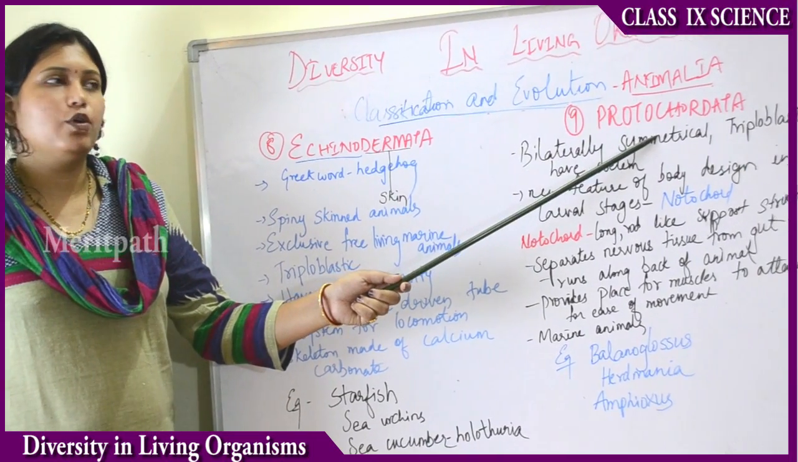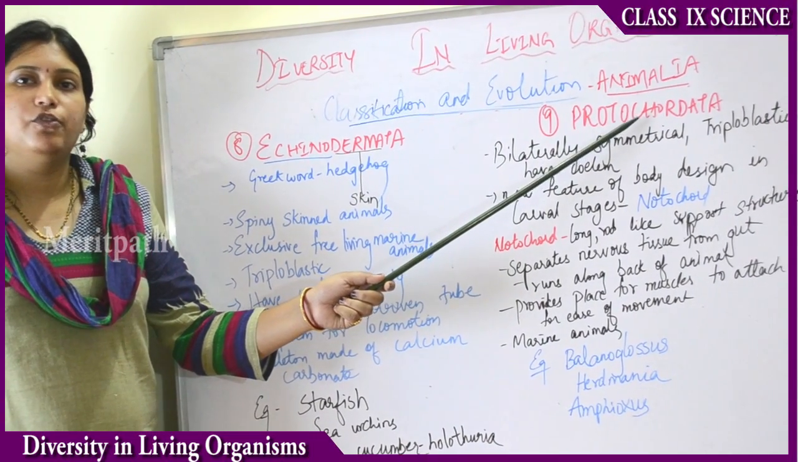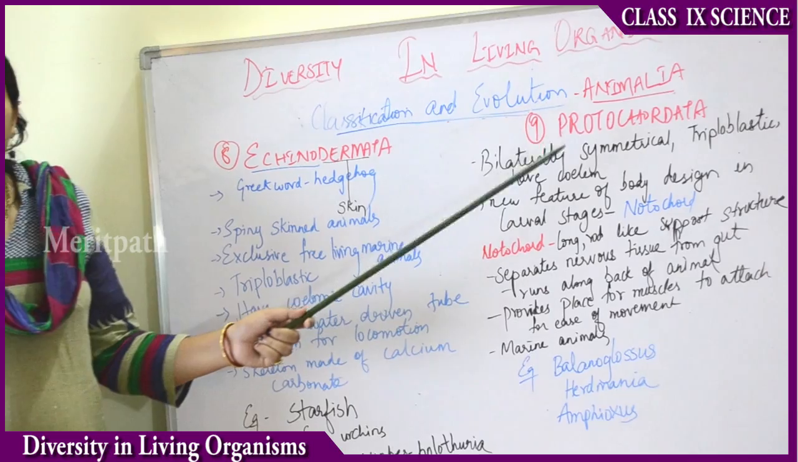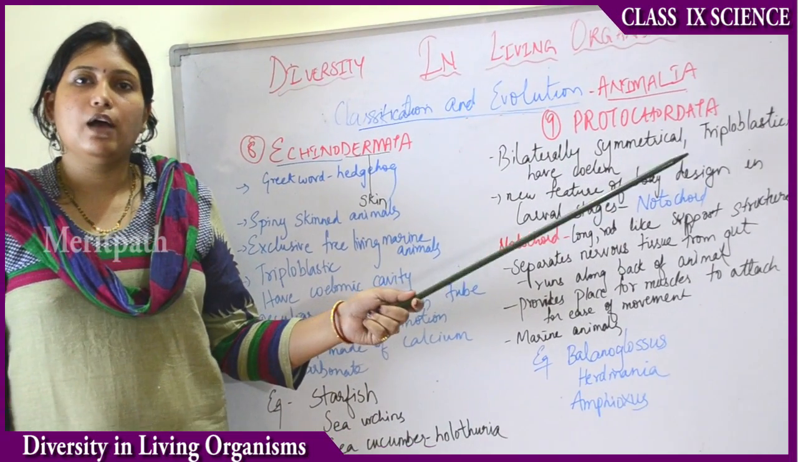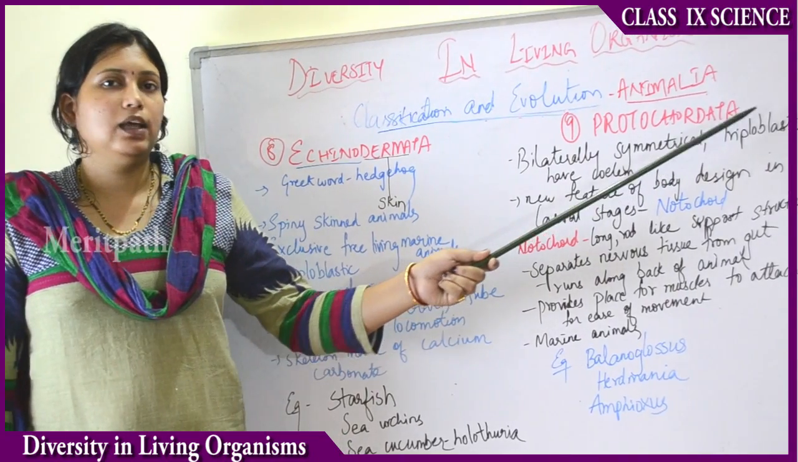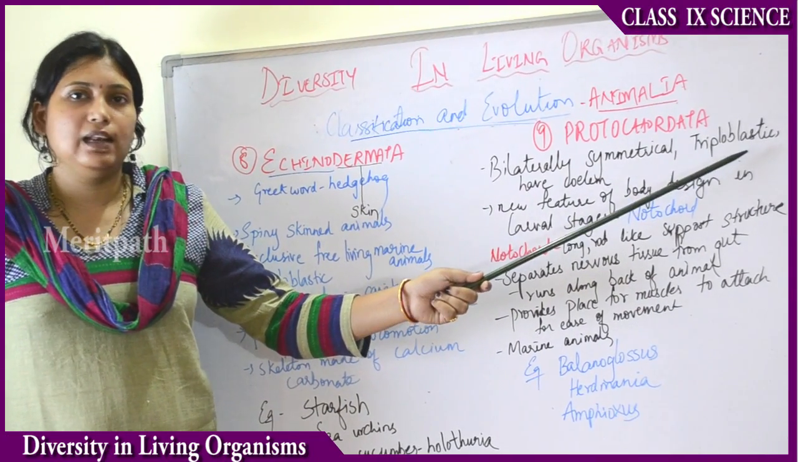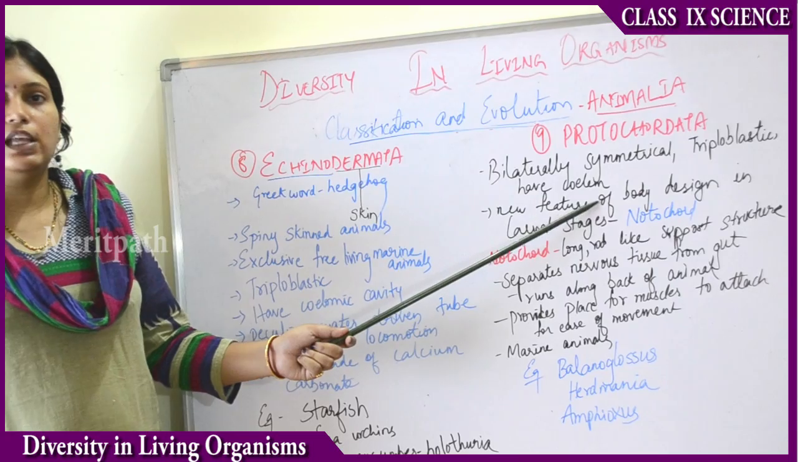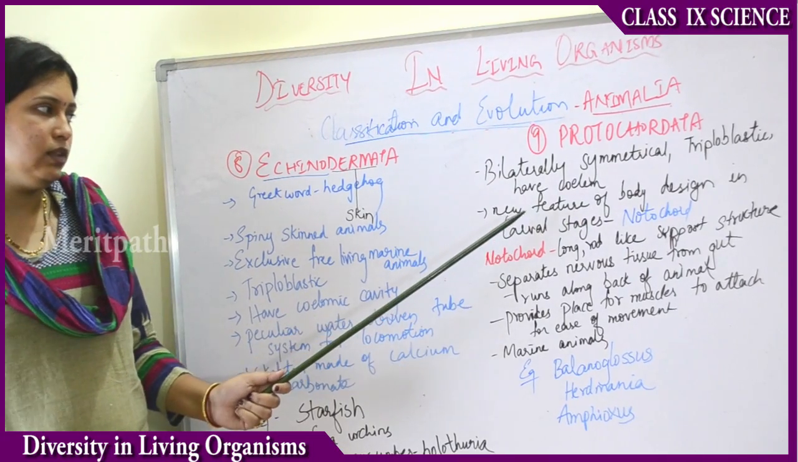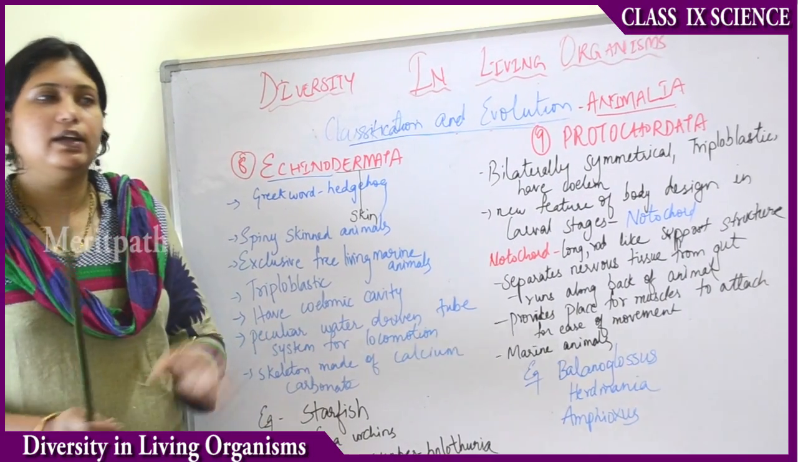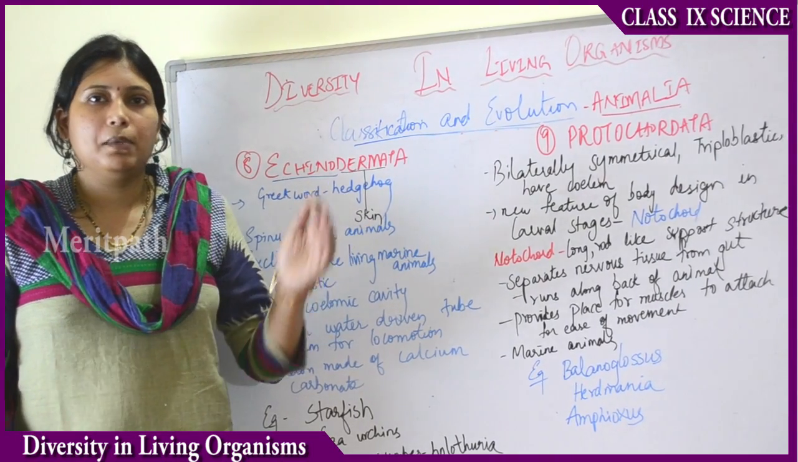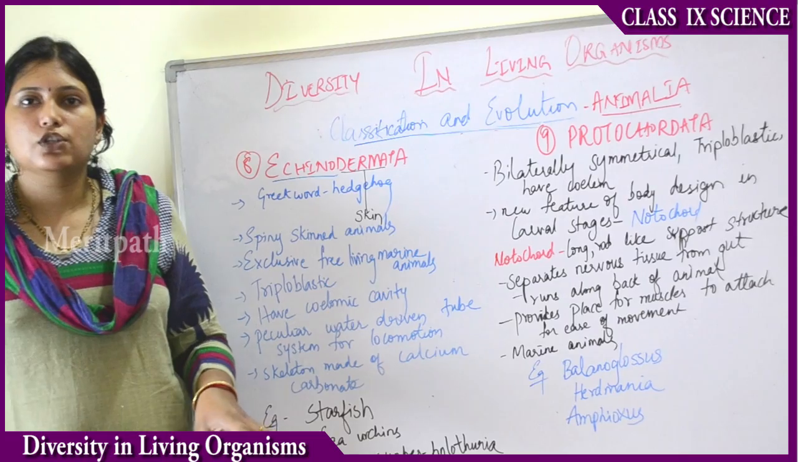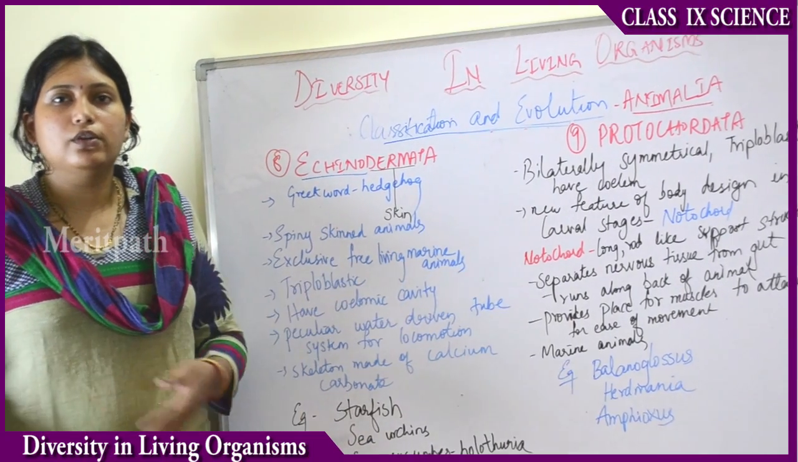Let's move to the Protochordata, the ninth subgroup of Animalia. Protochordata animals are bilaterally symmetrical. The two halves of the body are equal. Then they are triploblastic, having 3 cell layers. Then they have a coelom, or cavity, in them. Then they have a new feature of the body design in the larval stages. So here Protochordata mainly concentrates on the larval stages of the animal. They are not present throughout their life.